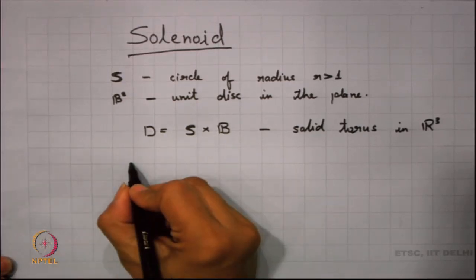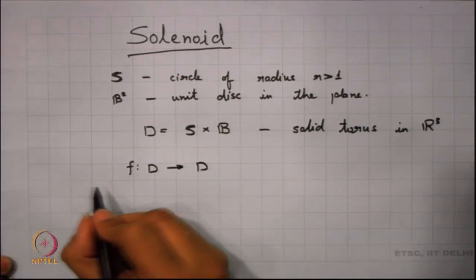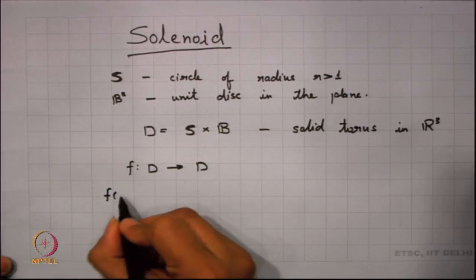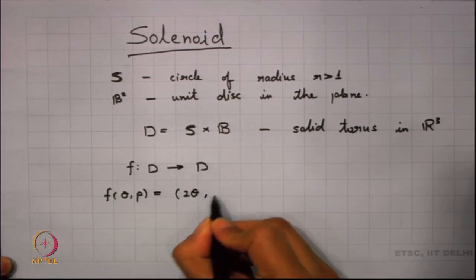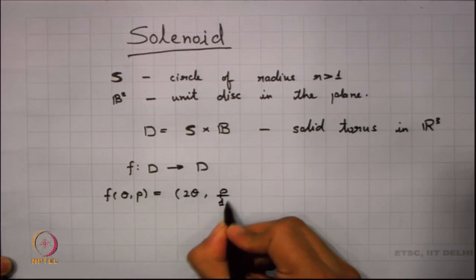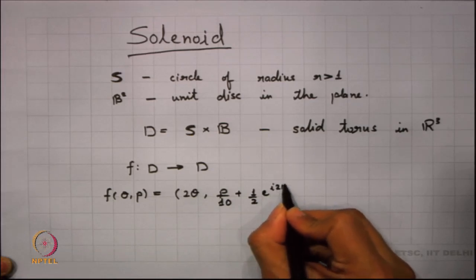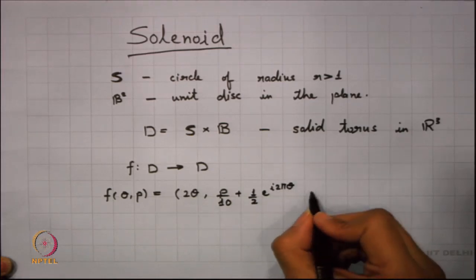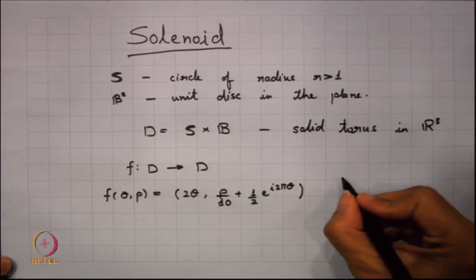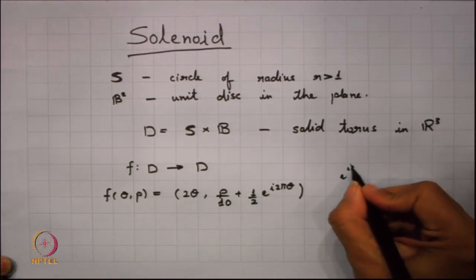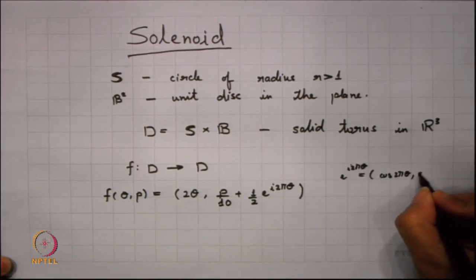So, we define a function f from D to D as follows, where again we know the meaning of e to the power i 2 pi theta, just the points cos 2 pi theta and sin 2 pi theta.